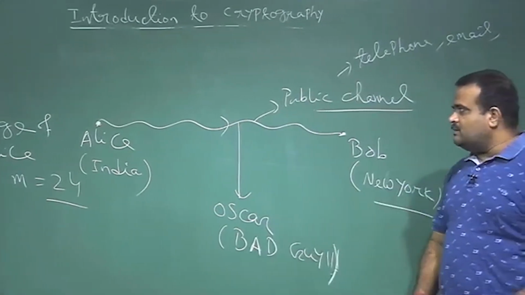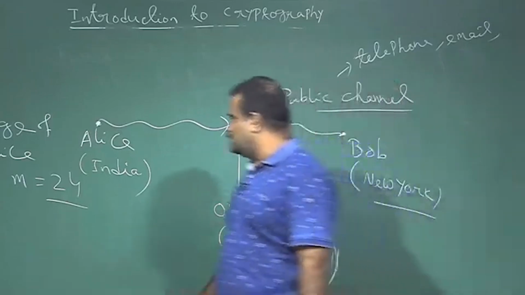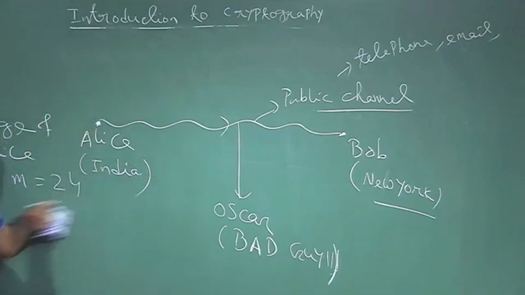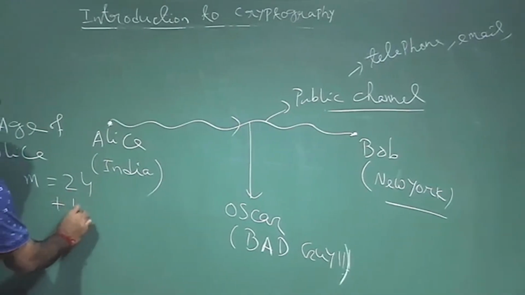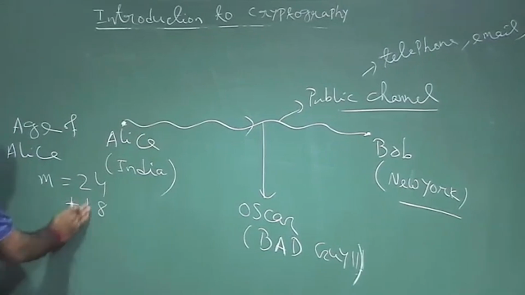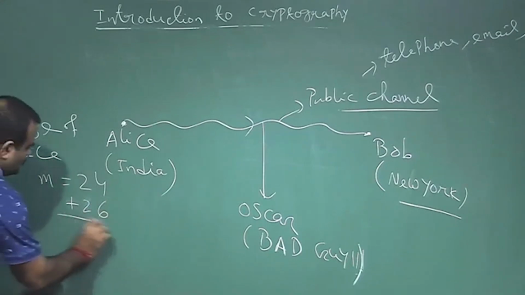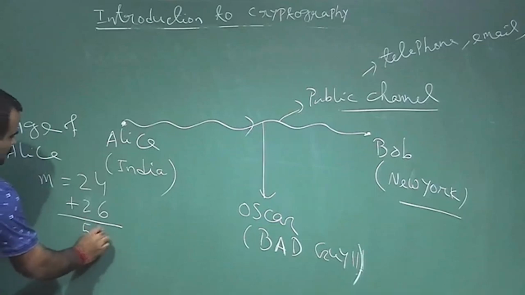What else can Alice do? Alice can add something, say add 20, or multiply by 10. Say Alice adds 26, which would be a round figure. Then it is 50.